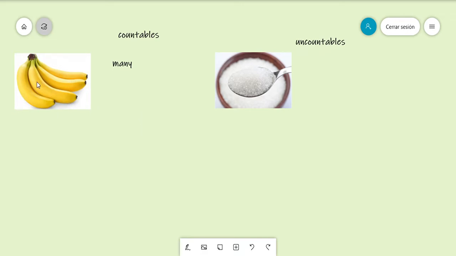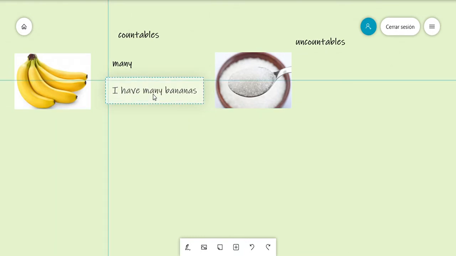For example, I have 4 bananas. If I don't want to say that I have 4 bananas, I can say many. Well, what do you have to write? I have many bananas. You have to use the word many because it's a countable noun. As you can check here, my noun is in plural, because if I write many, it's because I have more than one. For that reason, I always have to write it in plural.